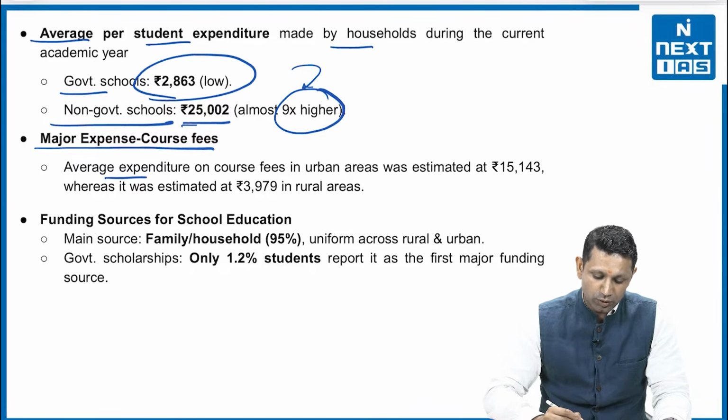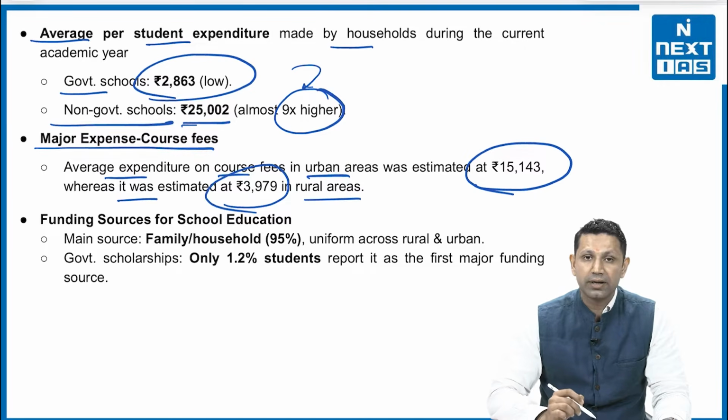The next is major expense, course fee. So average expenditure on course fee in urban areas is estimated at 15,143 rupees, whereas it is estimated at 3,979 rupees in the rural areas.